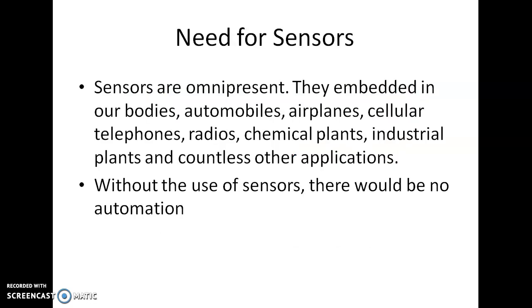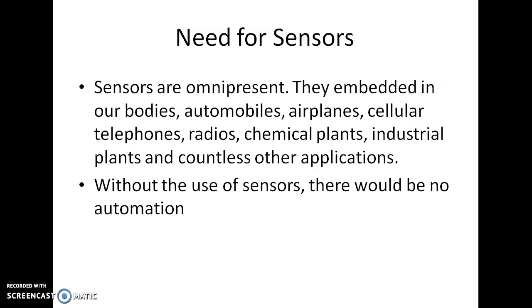Need for sensors. So, what are the needs of sensors in day-to-day life? Sensors are omnipresent everywhere. We can say inside our body also. We know that we have five senses: our ears, eyes, nose, skin and tongue. These sensors fitted in our body sense both external and internal things.